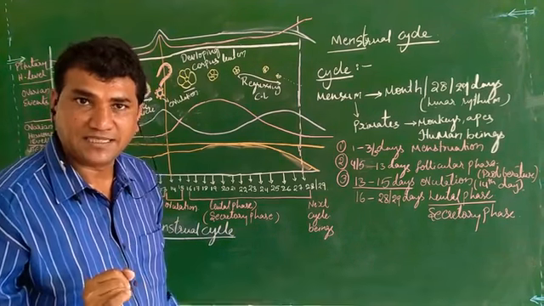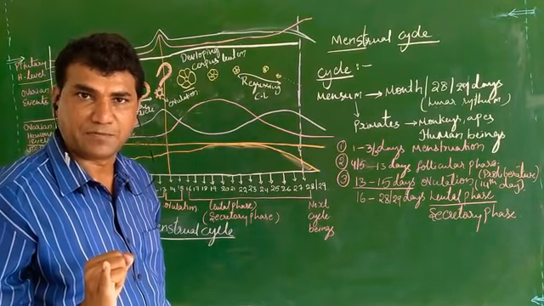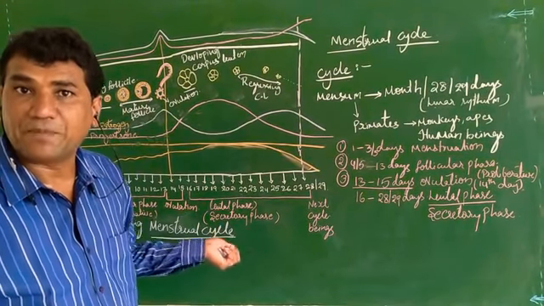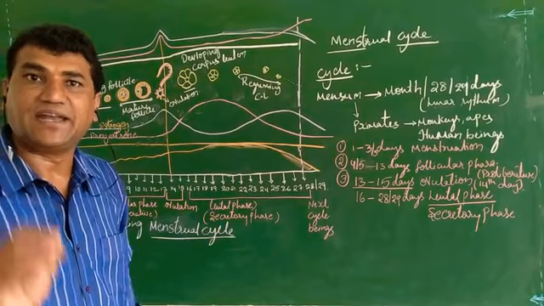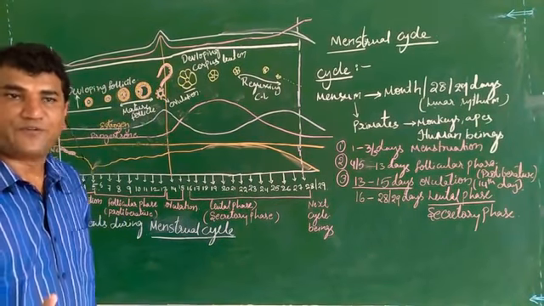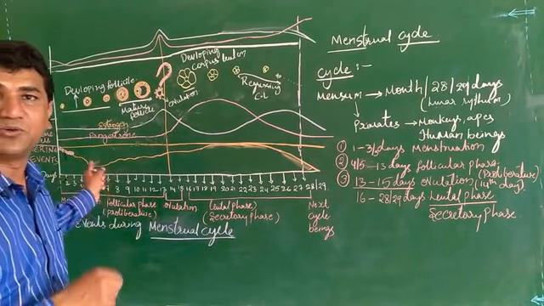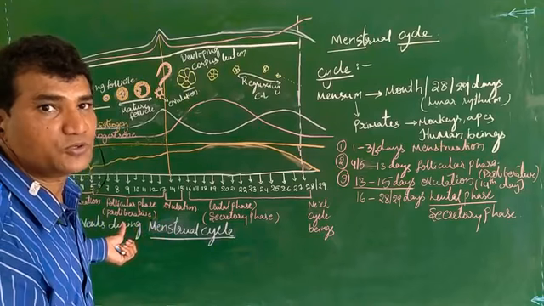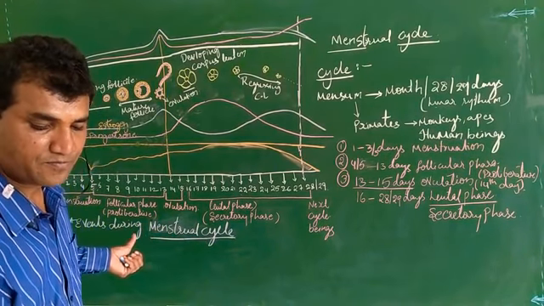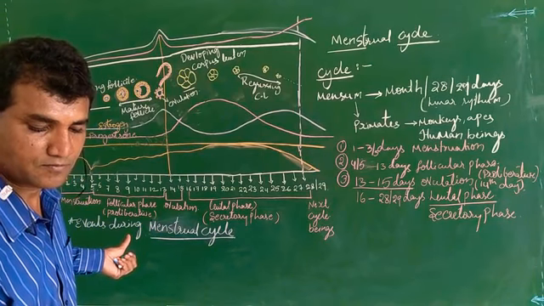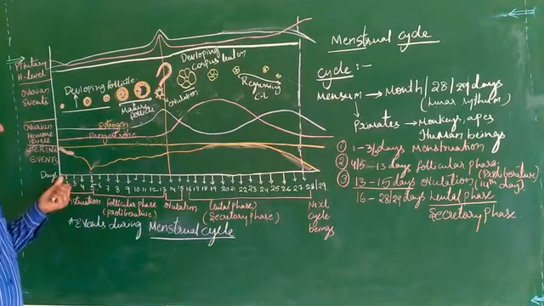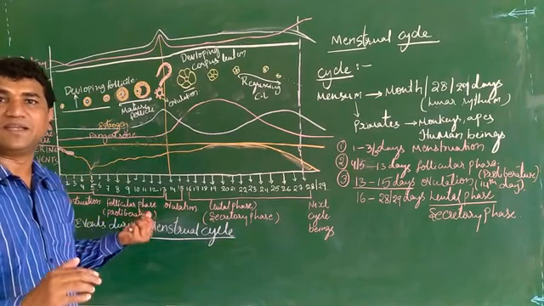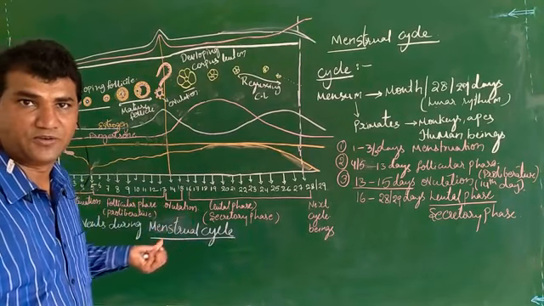Endometrial changes take place, and the degenerated corpus albicans, that is the degenerated ovum which is not fertilized, will be added to that endometrial lining. In addition, you can also see the flow of blood concerned with the endometrium, the third layer of the female reproductive system.